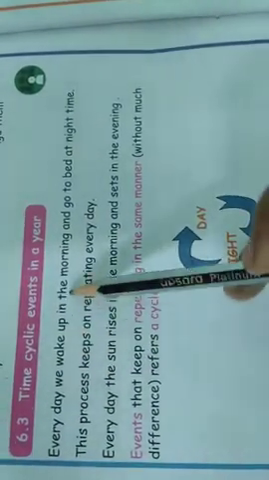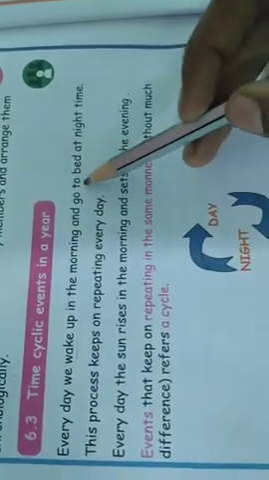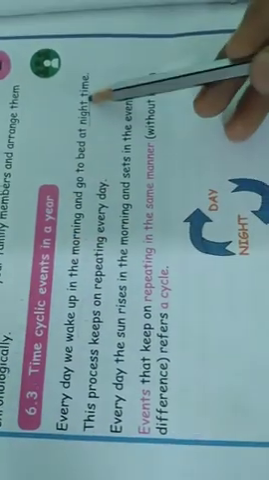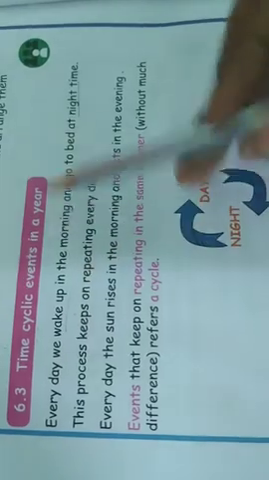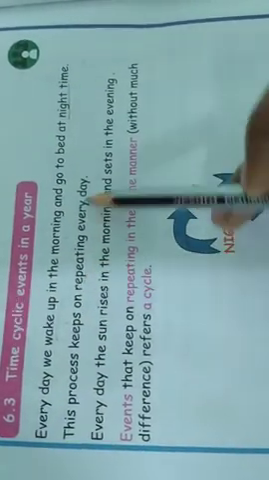Okay, next, your next topic is 6.3, time, cyclic event in a year. What is meant by cyclic? Every day we wake up in the morning, and then go to bed at night time. In the morning we wake up, at night we go to bed again. This is repeating day by day. So this is called a cyclic event. This process keeps repeating every day.